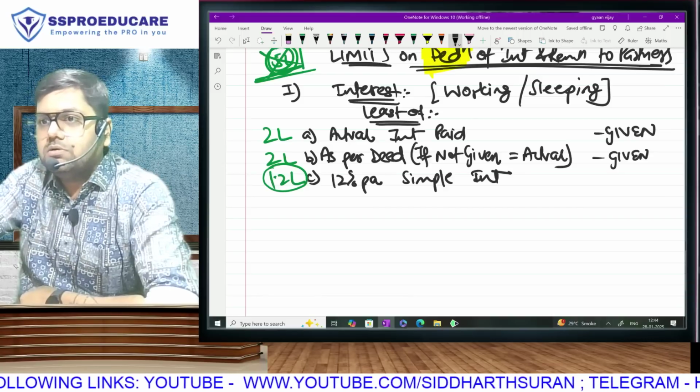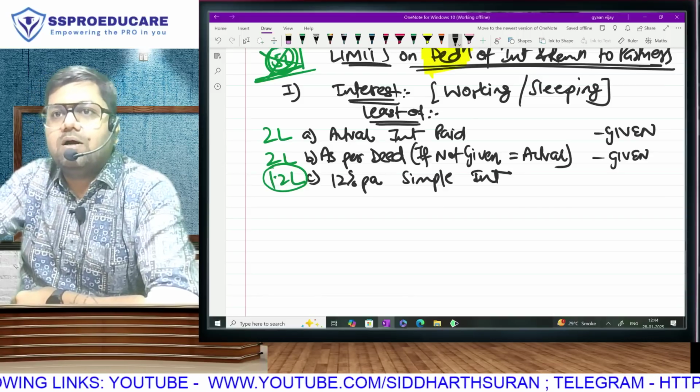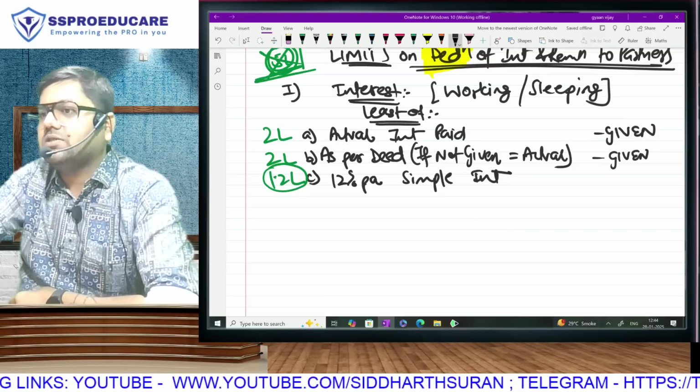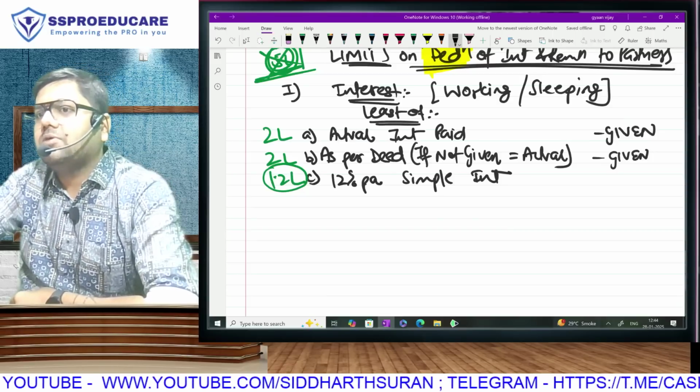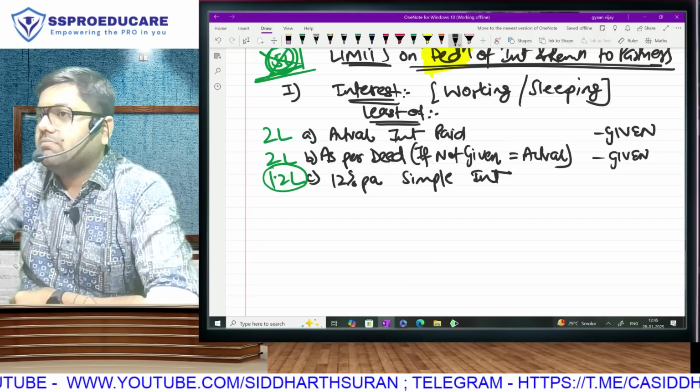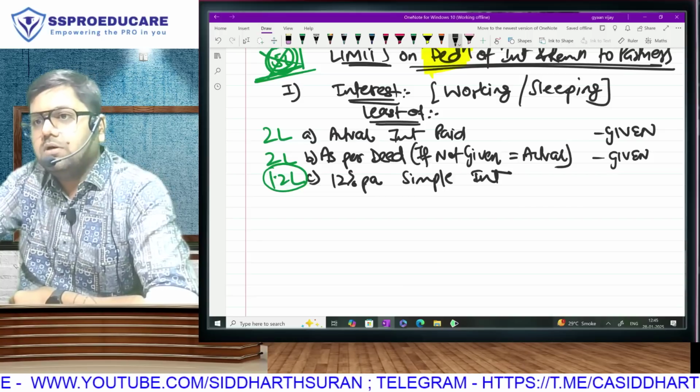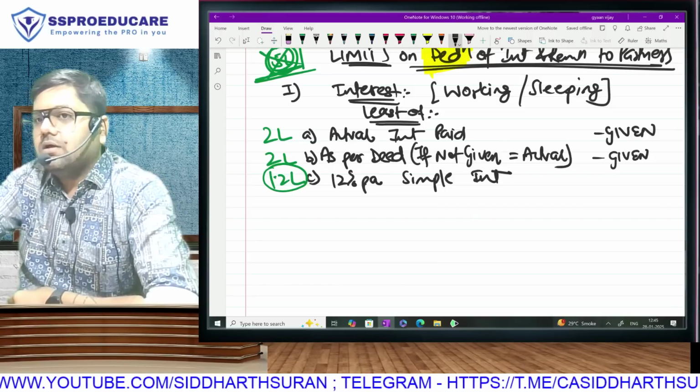Have you understood? So effectively in the firm ka computation, not the account, we will be adding 80,000, and in the partner's computation, we will be subtracting, minusing, less 80,000. Ye clear hai? Hello?